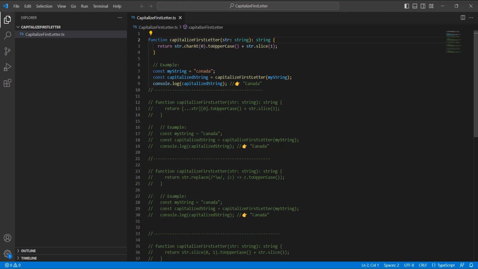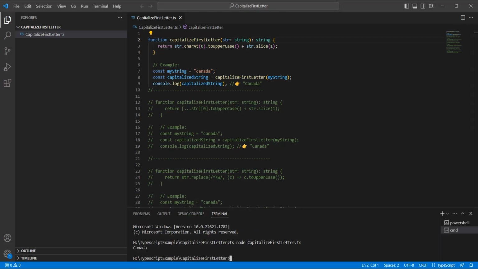So here is my string, kannada, and we are passing that string to the function, and then we will console log it. When we pass this string, it will come here and be stored in the str parameter. It will take the first character and uppercase it, and then we will merge the C with anada. So it will return Kannada. Now let's run the command, and you can see here Kannada as the output.